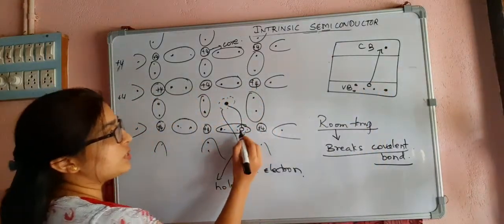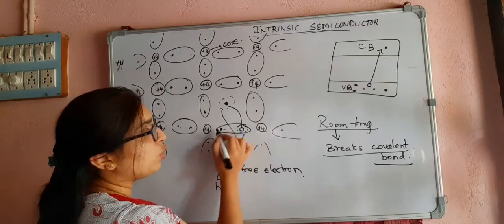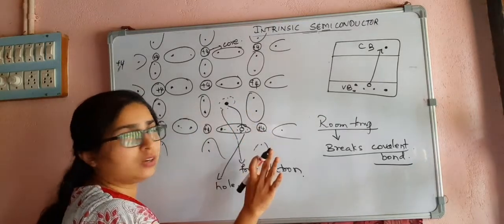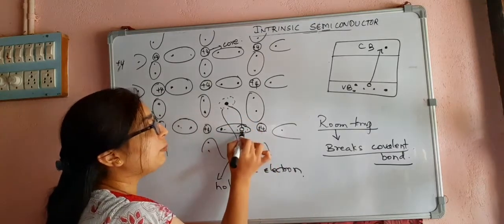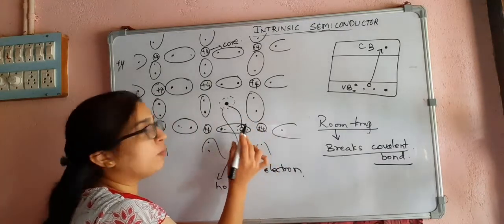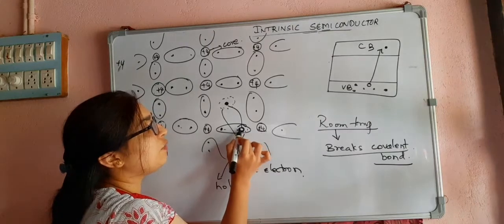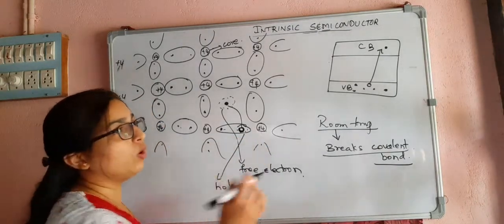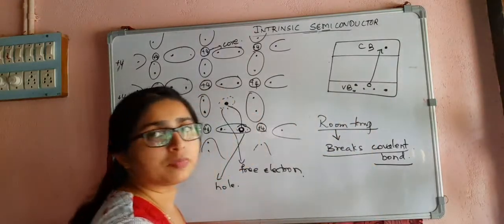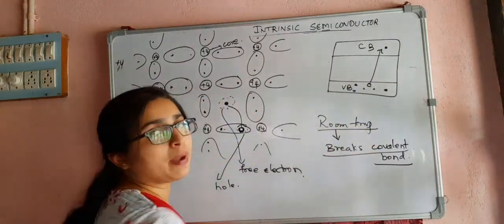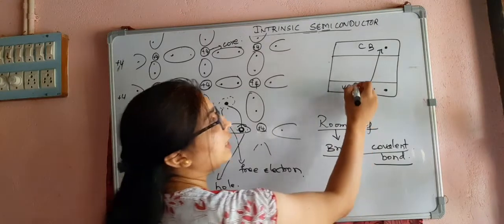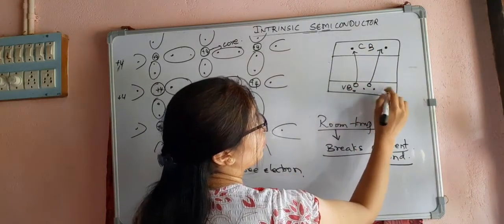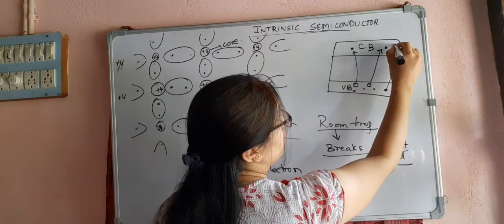So here also, when this electron moves out of this covalent bond, when it moves away from this nucleus, it becomes a free electron. But in that particular place where there was a covalent bond, now what happens? There is a vacant place, and that vacant place is nothing but a hole. So here this is a hole. So we can see holes in the valence band and free electrons in the conduction band.